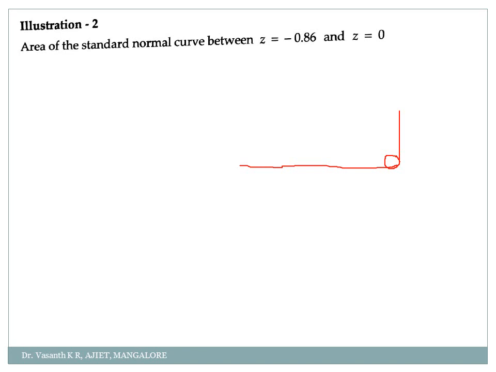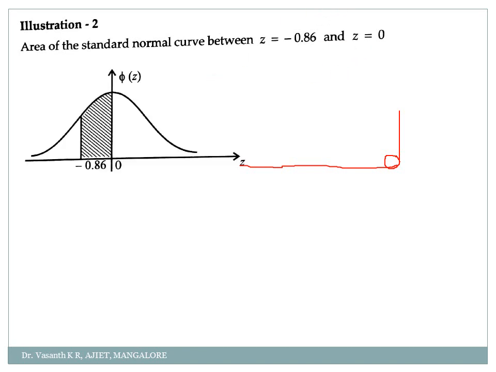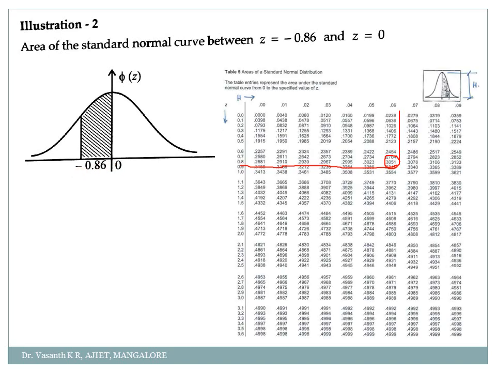What will be the area of the standard normal curve between minus 0.86 and 0? So it's like from minus 0.86 to 0 I have to check the value, correct? So in the graph, if you observe, you have the value only for the positive values from 0, correct? But since it is symmetric, I can also check the value of plus 0.86. Done. Okay, so just check here, probability from minus 0.86 less than or equal to z less than or equal to 0. How to check the value?